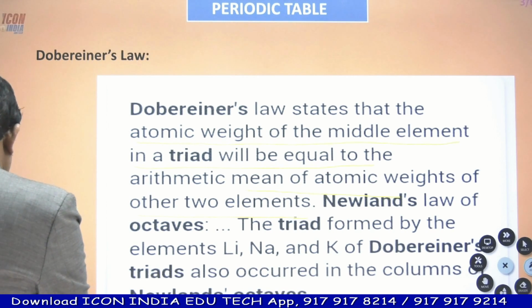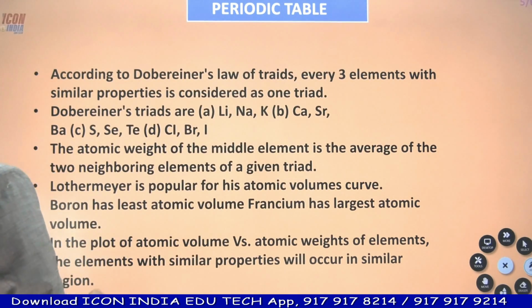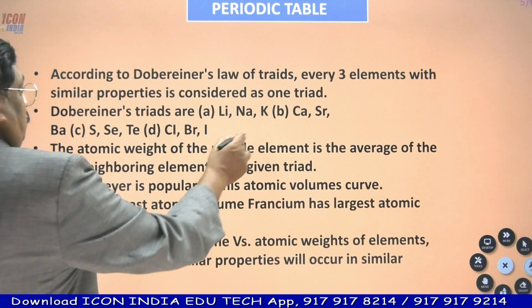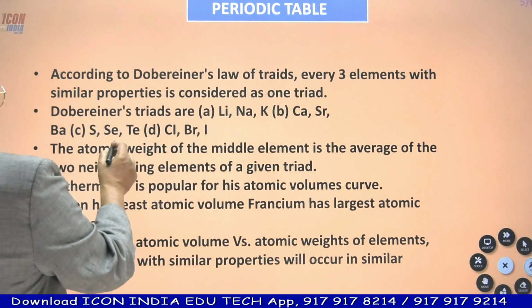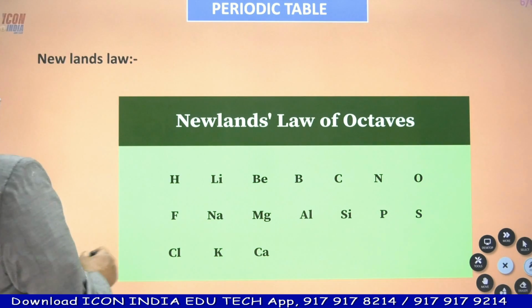Let us see here. For example, lithium, sodium, potassium, calcium, strontium, barium, sulfur, selenium, tellurium, chlorine, bromine, iodine.